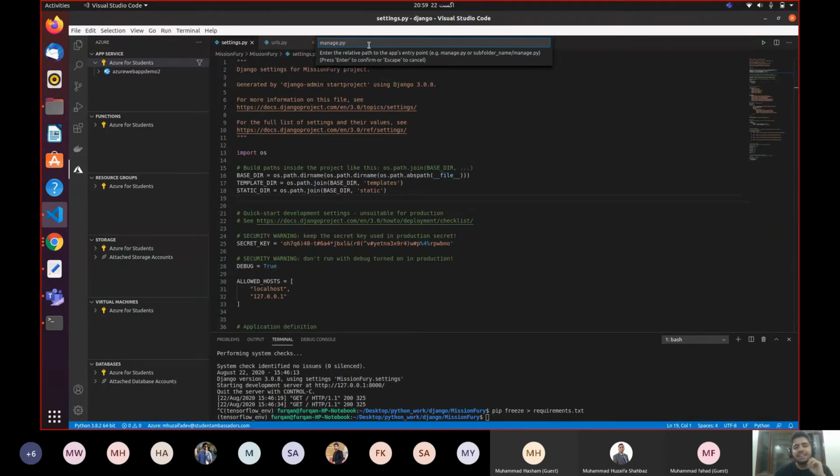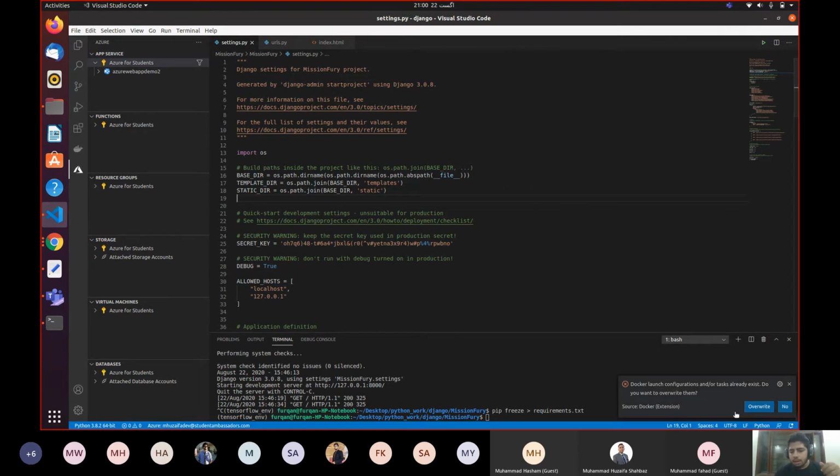Enter the relative path to the app entry. Okay. Yes, I'm gonna say yes. The manage.py file. That was asking me to enter the relative path, just like in Windows, you need to provide the relative path to your root file. So on which port do I want to run my web app? It's 8000. I want to run my web app on 8000. Let's click enter. And yes, Docker launch configuration already exists. Do you want to override them?